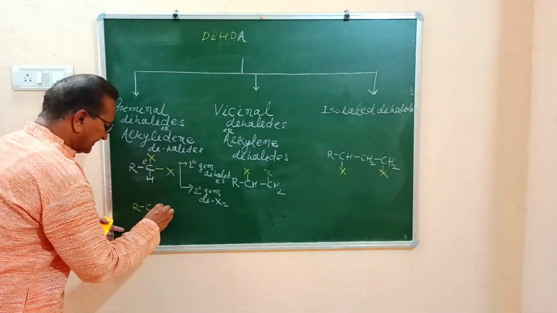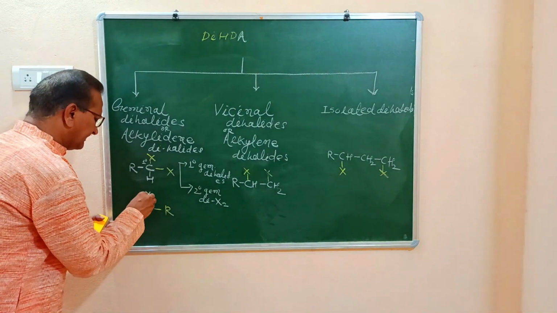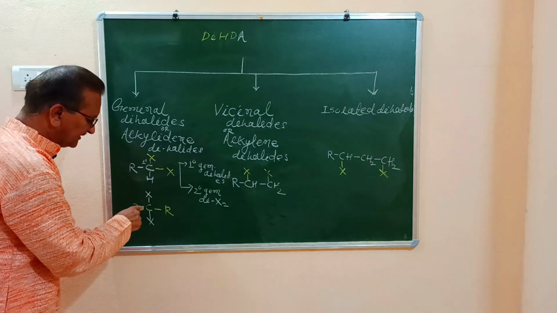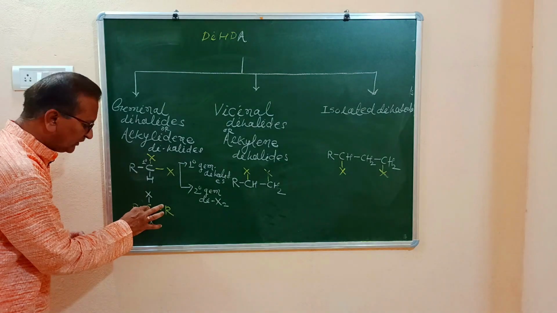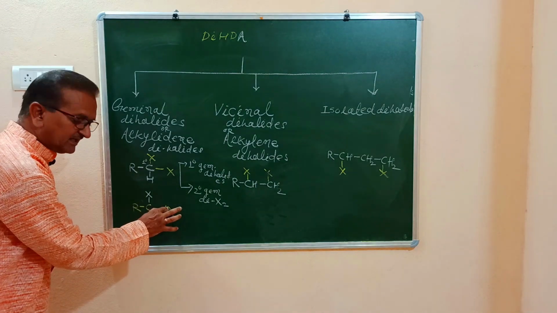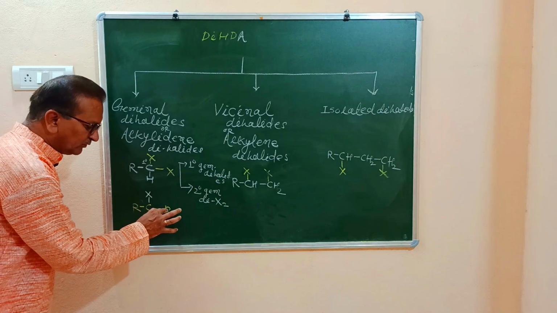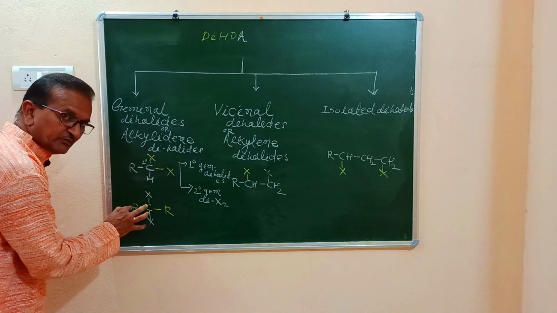Secondary geminal halides can be represented like this: R single bond C bond X bond X. Now let us see this representation carefully. This carbon atom is bonded to other two carbon atoms. R stands for any alkyl group. Therefore here this carbon atom is bonded to one carbon atom from this side and another carbon atom from this side.